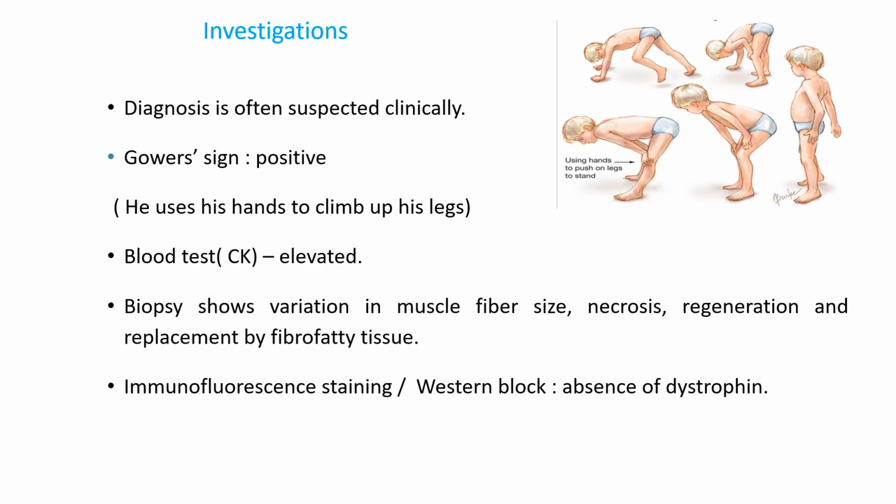Diagnosis is often on clinical suspicion. There is usually a positive Gowers sign, so the patient must use his hands to climb up his legs. Blood test shows elevated creatine kinase, and biopsy shows variation in muscle fiber size, necrosis, regeneration, and replacement by fibrofatty tissue. Immunofluorescence staining shows absence of dystrophin.